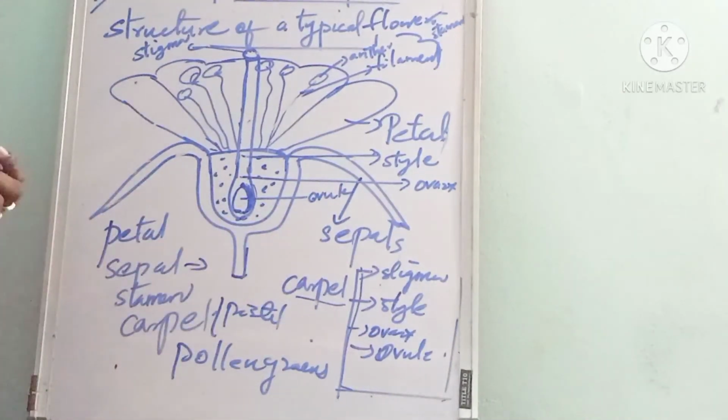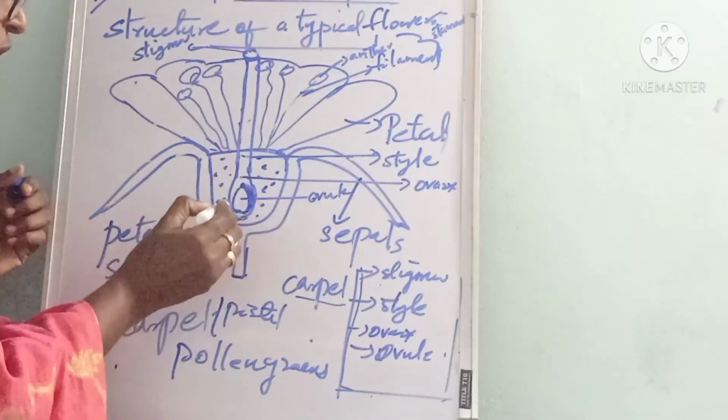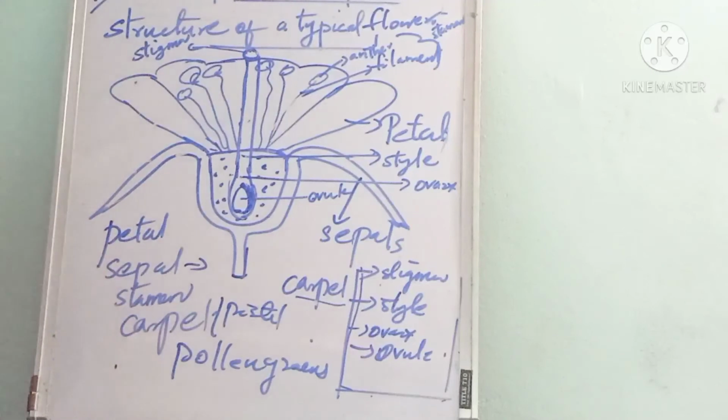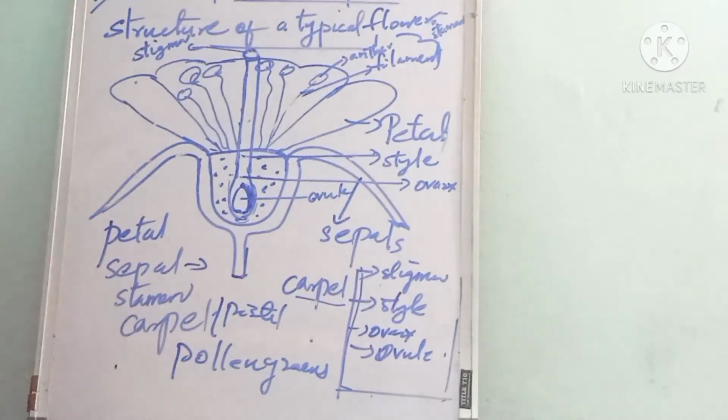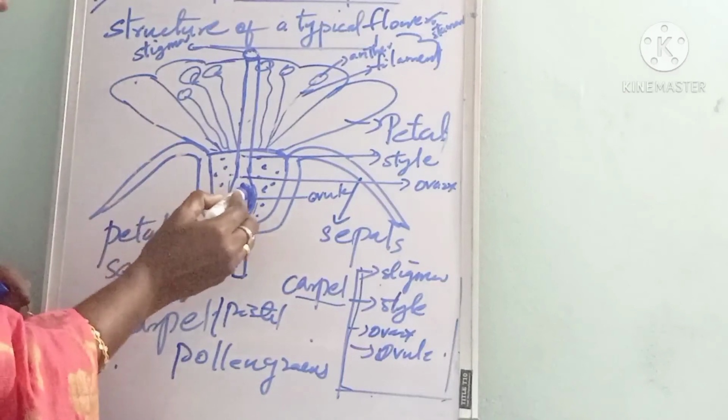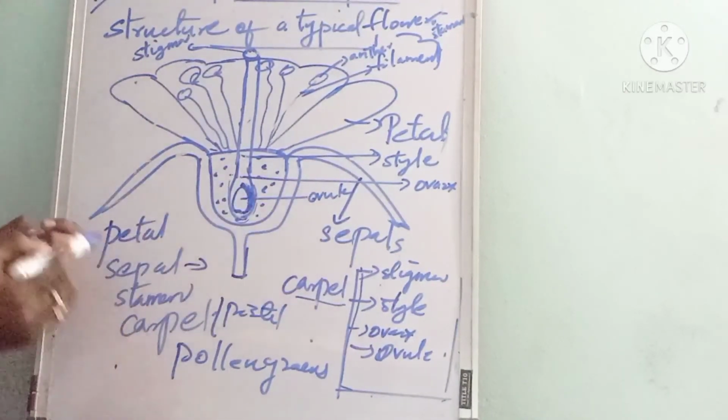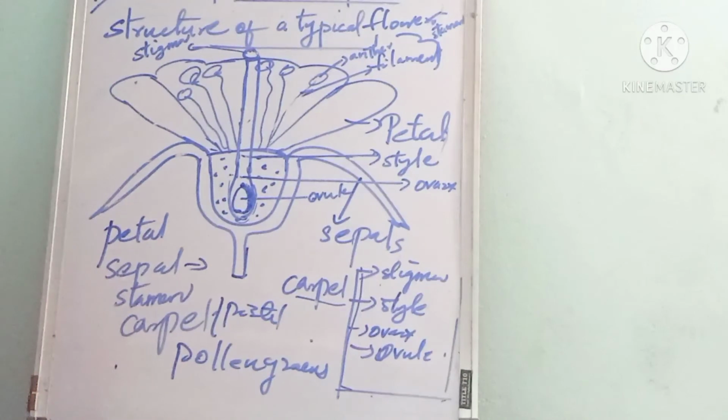Then what is the ovary? It is the swollen part at the bottom of the pistil or carpel. The ovary contains one or more ovules, and the ovules contain egg cells, which form the female gamete of the plant.